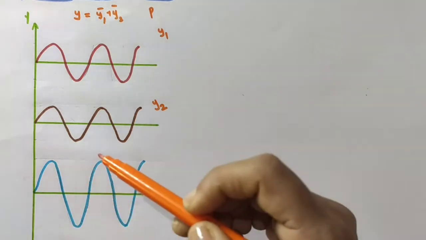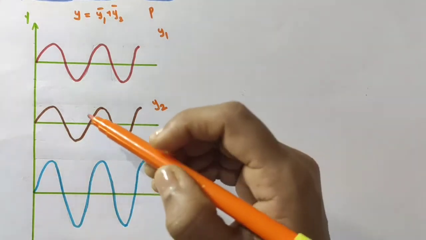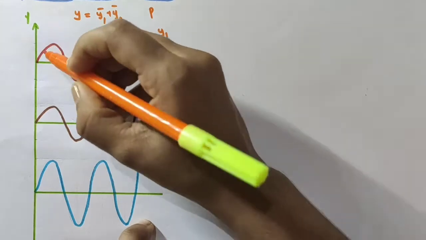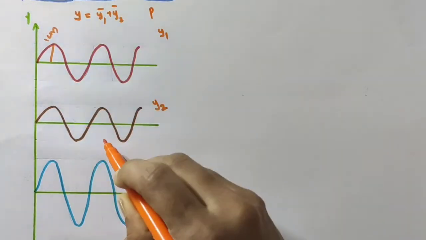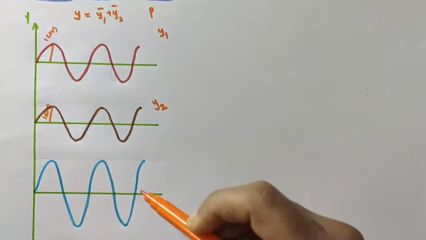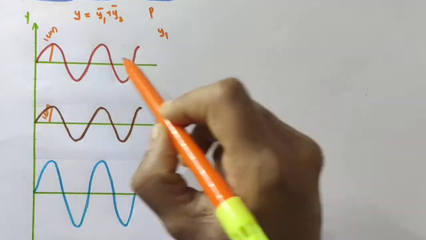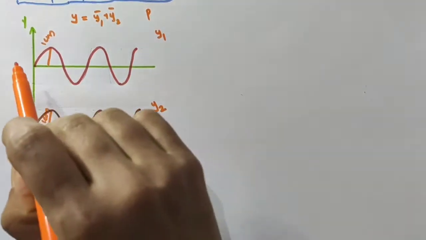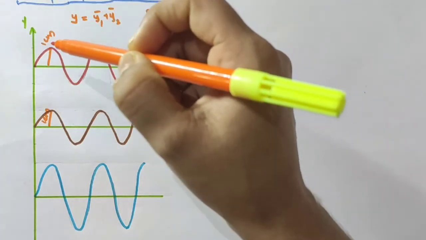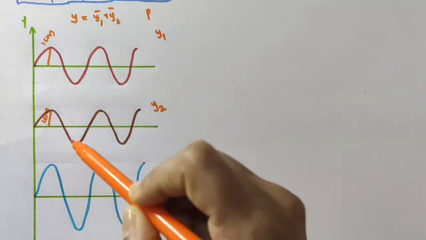I will tell you why we have drawn one such wave here as the resultant wave. Suppose the amplitude of the first wave, that is the maximum displacement along the y direction from its mean position, is 1 centimeter, and I am taking the same 1 centimeter as the amplitude of the second wave.